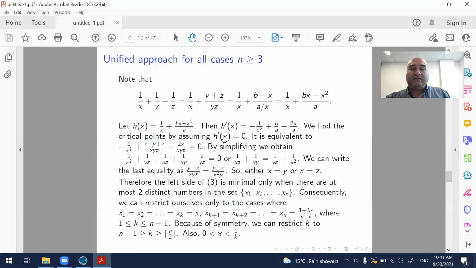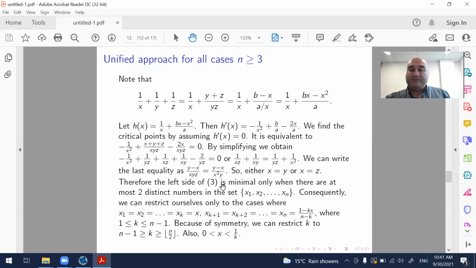Assuming that the derivative is equal to 0, because we are interested in critical points, we obtain this equality, which after some transformations comes to this. And this is equivalent to saying that either x equals y or x equals z. These can also be true at the same time, so all of them are equal to each other: x equals y equals z.